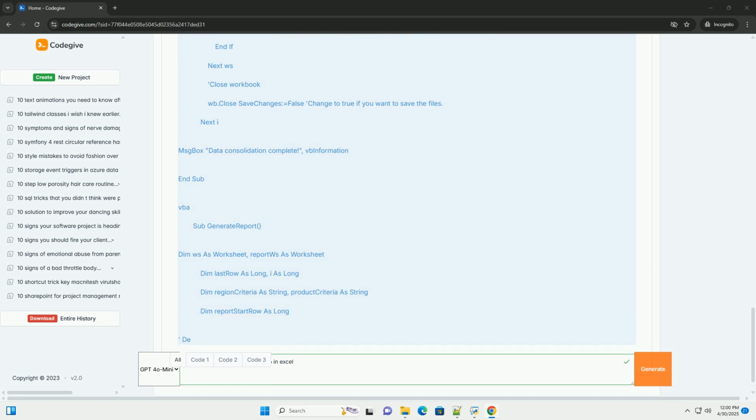7. Custom functions, UDFs, user-defined functions. The problem: your boss needs to perform calculations that are not available as standard Excel functions. UDFs allow you to create custom functions that can be used in formulas. VBA solution. Explanation. UDFs are defined using the Function keyword. You specify the function's name, the input parameters with their data types, and the return data type.